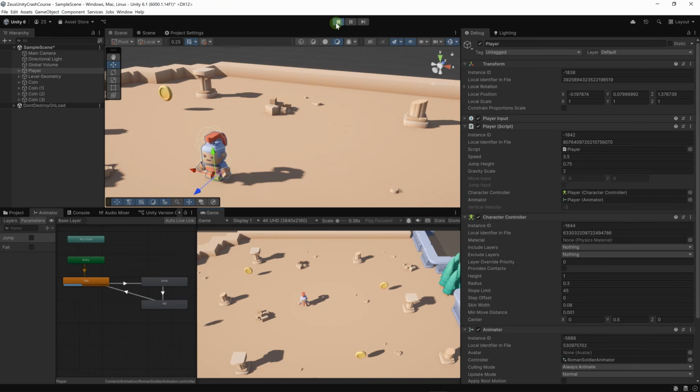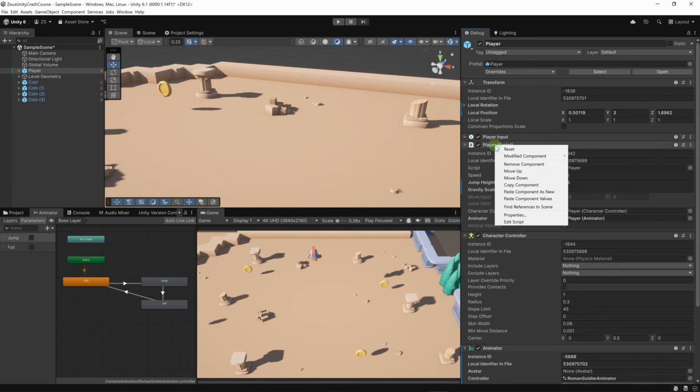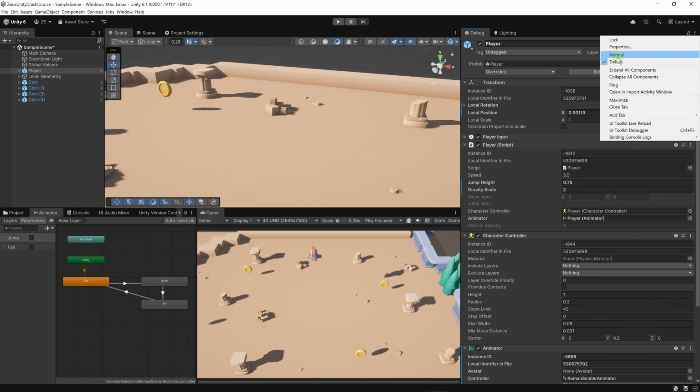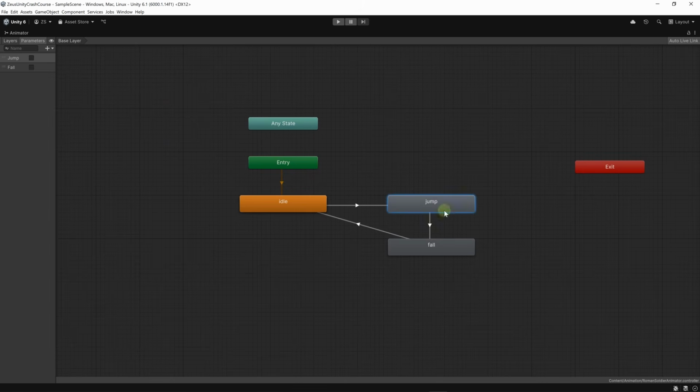Okay, let's remember to right-click on player, copy component, then go out of play mode, then right-click, paste component values. And then let's go out of debug mode on the inspector. Okay, let's right click on the animator, then maximize. Now we have jumping and falling. They're working as we expect.